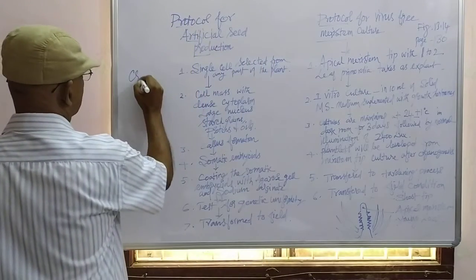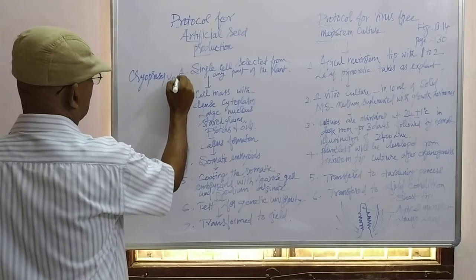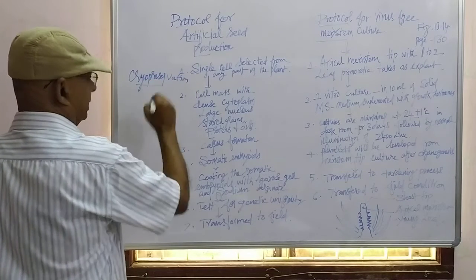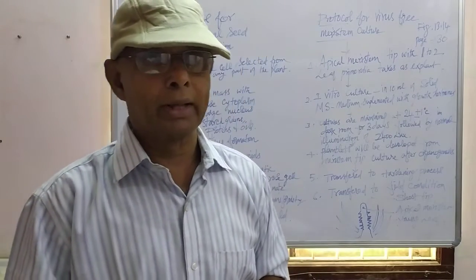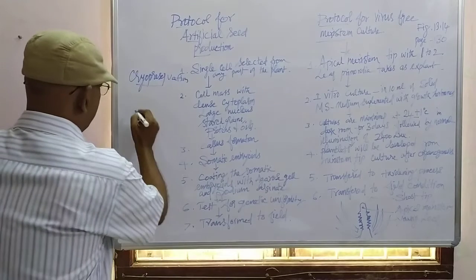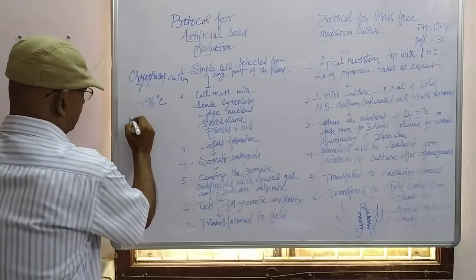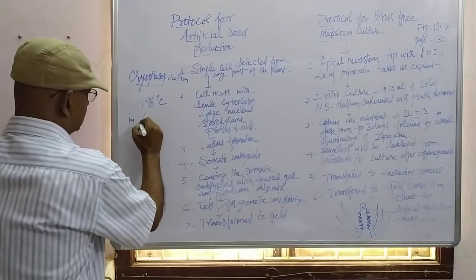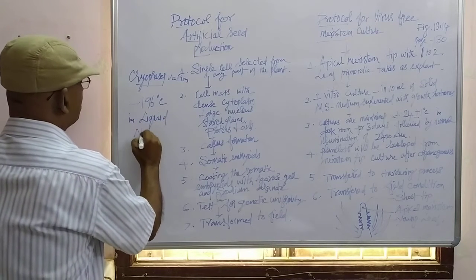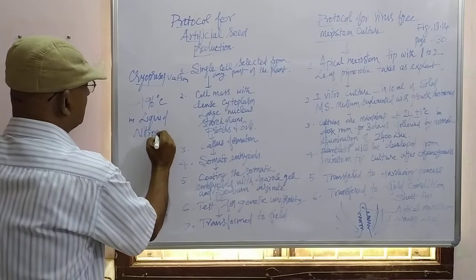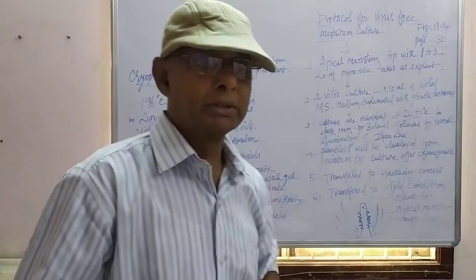Cryopreservation means it is a method of preserving some of the plant products under minus 196 degrees C in liquid nitrogen. So cryopreservation is a novel method.